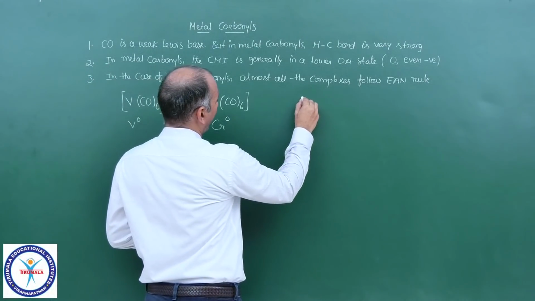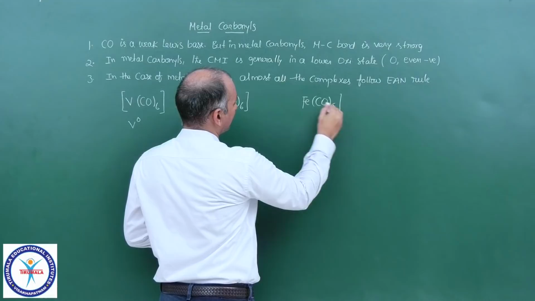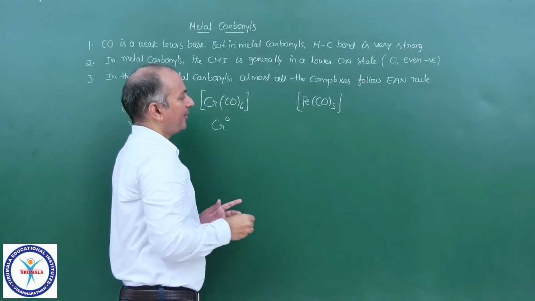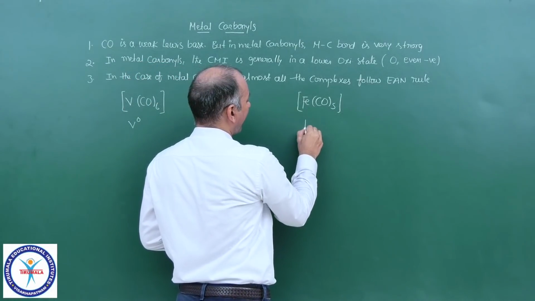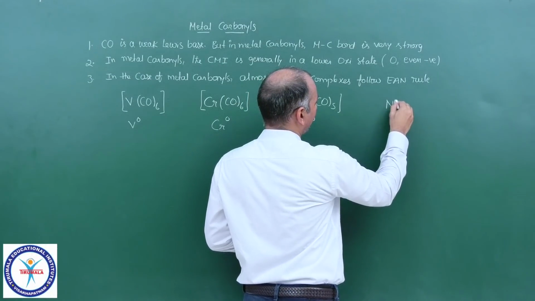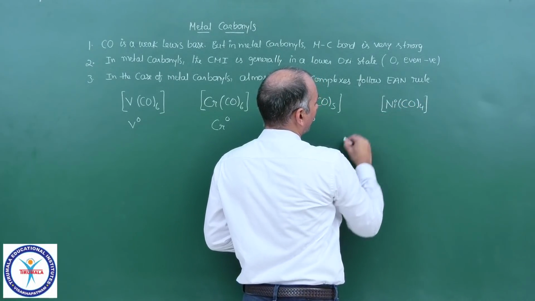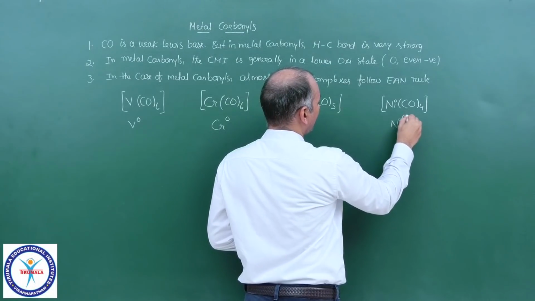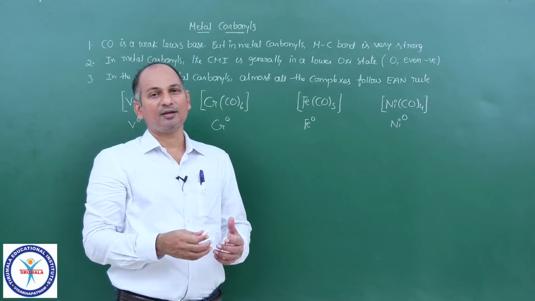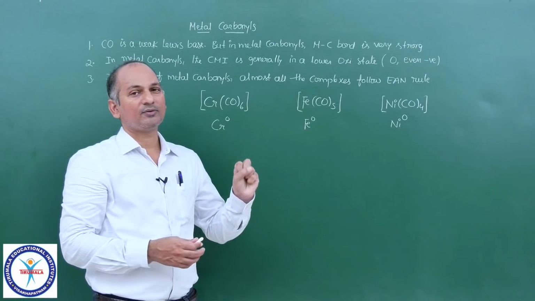Now we have FeCO5, and the overall charge is 0. All are homoleptic complexes, and here the coordination number is 5. Iron is in 0 oxidation state. Now we have one more complex which we have seen in our previous discussion, Ni(CO)4. And here nickel is in 0 oxidation state. There are some more examples which I will show you later. Now let us see the case of these 4 examples.